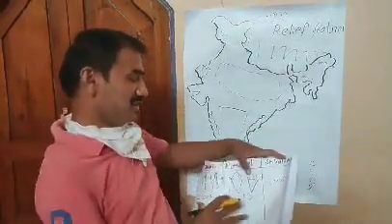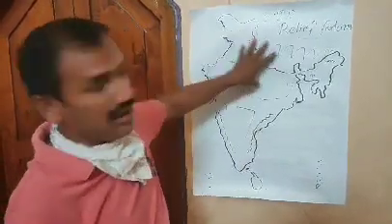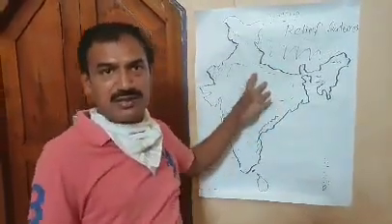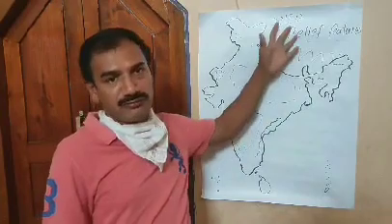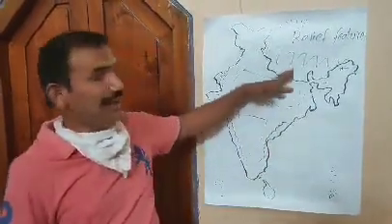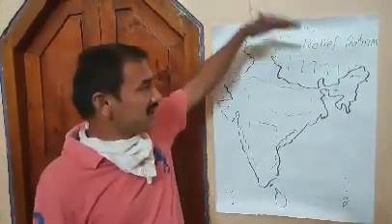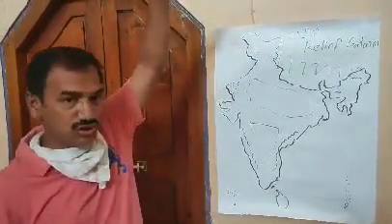These are the three ranges of the Himalayas, and these Himalayas are very helpful to our country. Especially they protect India from foreign invasions, and they are also very helpful for our agriculture, as they are at very high altitude.